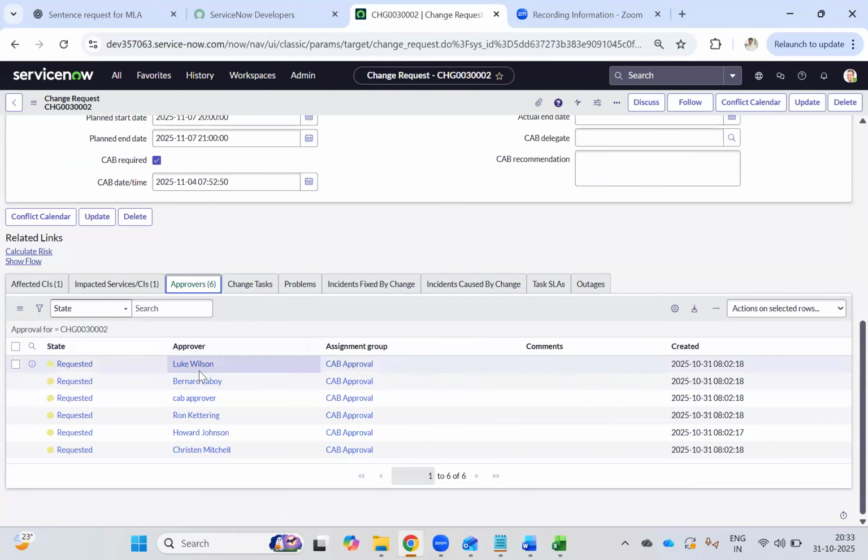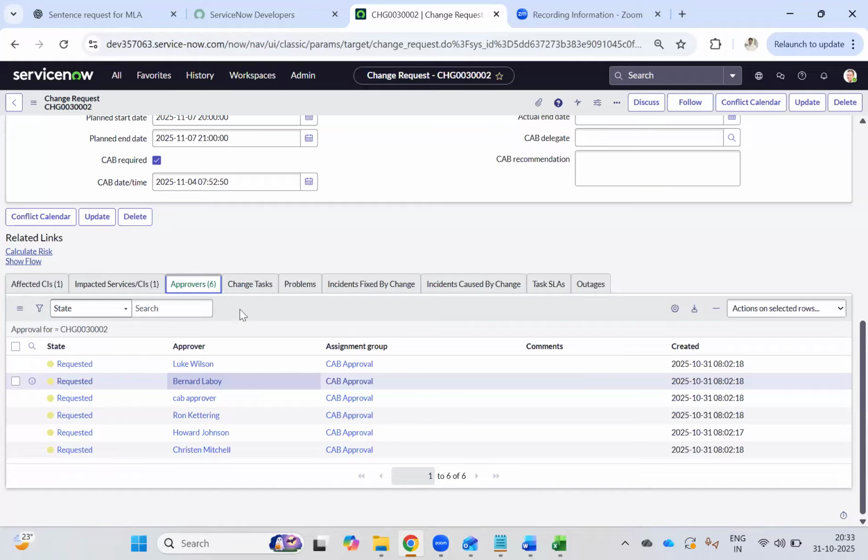Now again, as we discussed, it is based on the quorum. Quorum is nothing but how many people have to approve the change. In most organizations, if the majority of people approve, then it will automatically execute. Otherwise, it will not execute. That is how it will work.